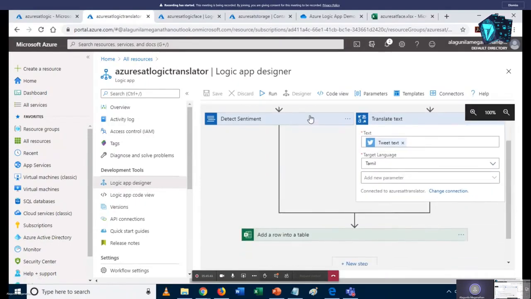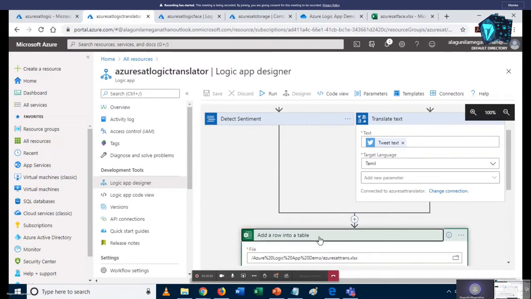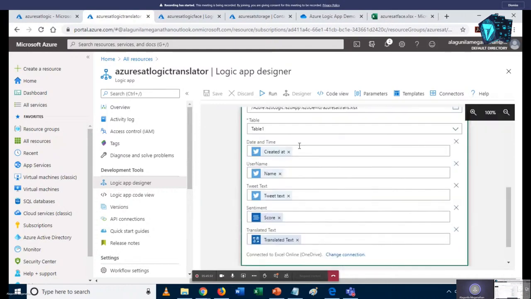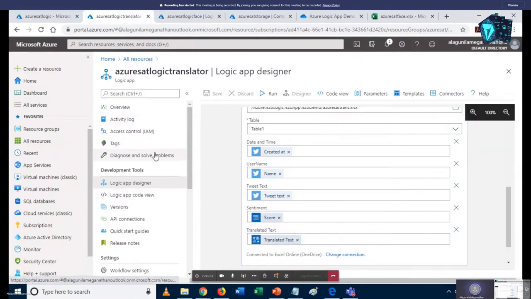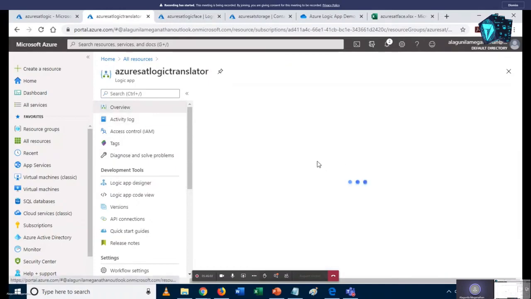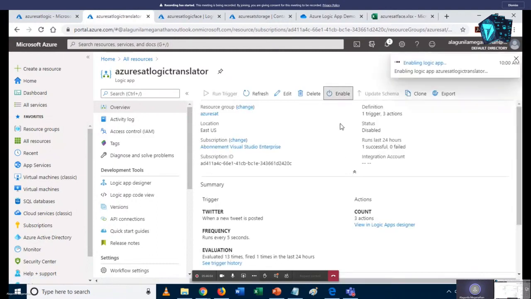Once we apply the APIs over here, we can save the content in the Excel file. In that we can add one more column, that is the translated text API. Yesterday I built this logic app, so I am just enabling it.